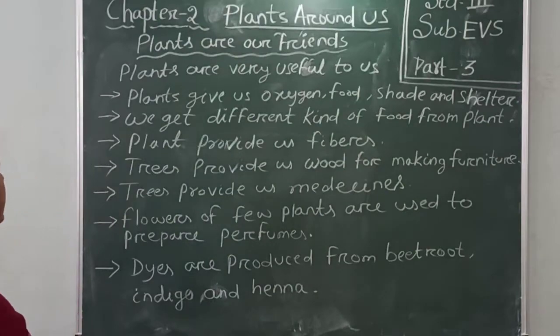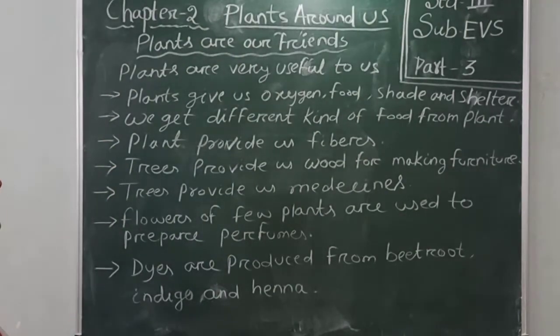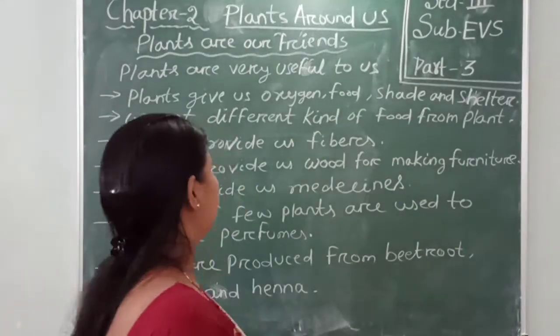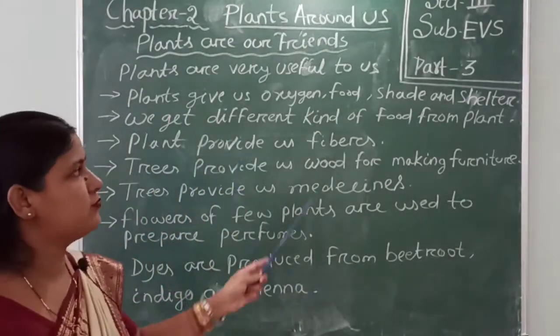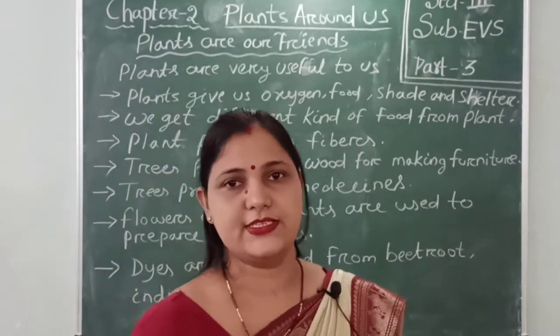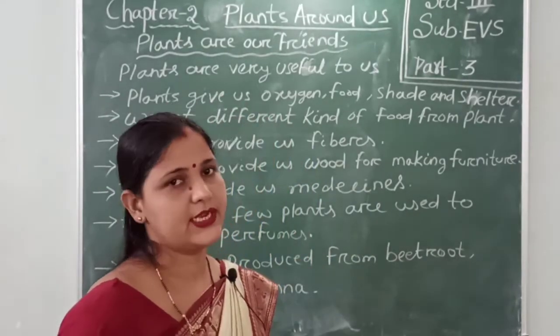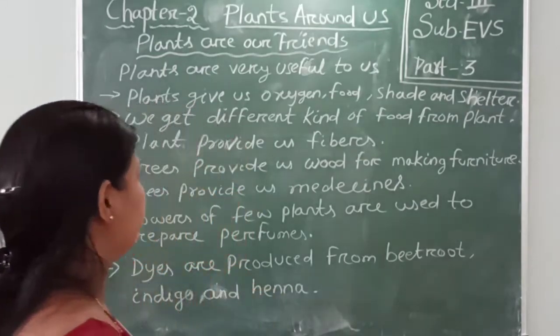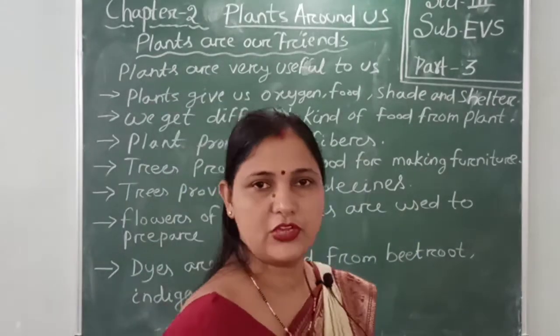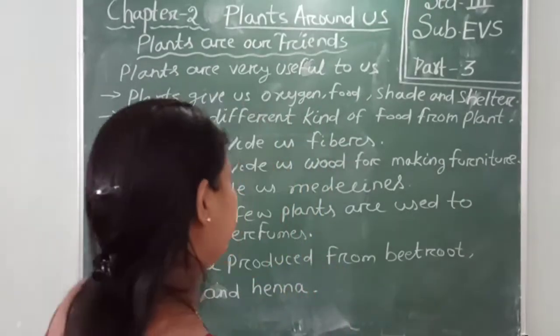Let's discuss how plants are our friends. How are plants our friends? Plants are very useful for us. Plants give us oxygen, food, shade and shelter. Plants keep the air clean and fresh by taking in carbon dioxide and giving out oxygen. This is very important for human beings and also for animals.